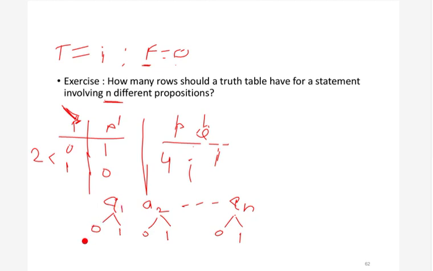If we multiply them, since there are n variables, we will get 2 power n. So in the truth table, how many rows will we get? We will get 2 power n. You can see here, n was 1, so we got 2 power 1. Similarly, here n was 2, so we got 2 power 2. So if there are n variables in the formula, then in the truth table we will have 2 power n rows.